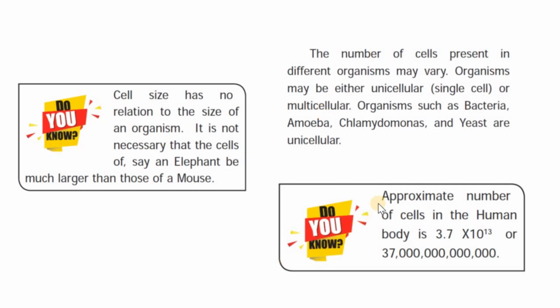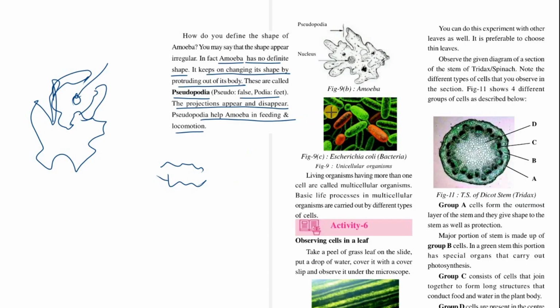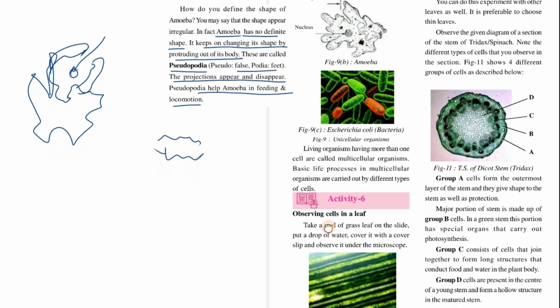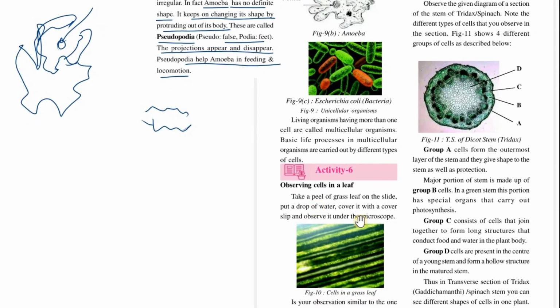So what about the number? Well, you see, the approximate number of cells in the human body is 3.7 × 10 to the power 13. Can you imagine such a large number? So we have talked about several unicellular organisms. Okay, now you can even observe the cells in a leaf. Okay, now you see various types of diagrams.